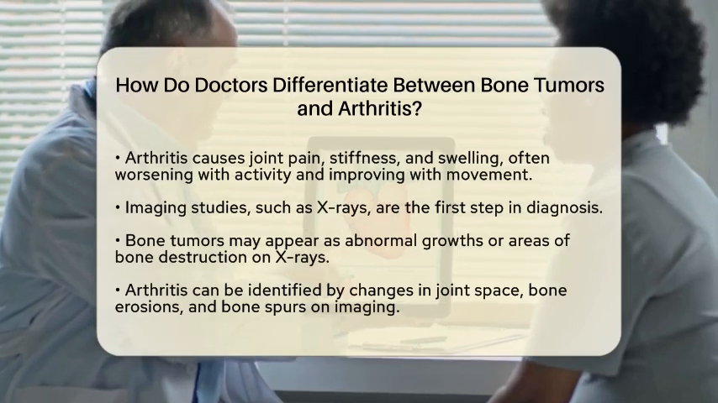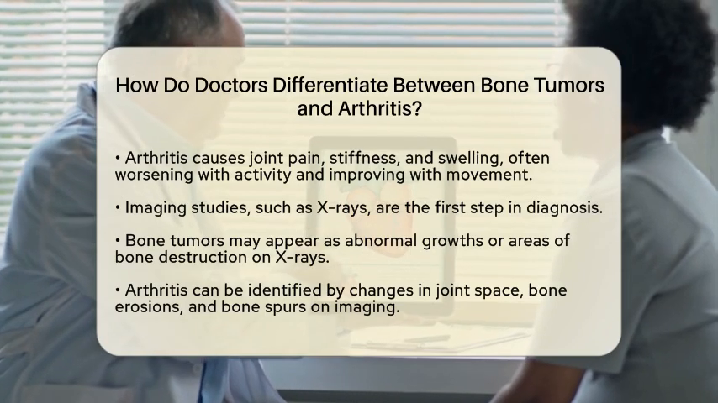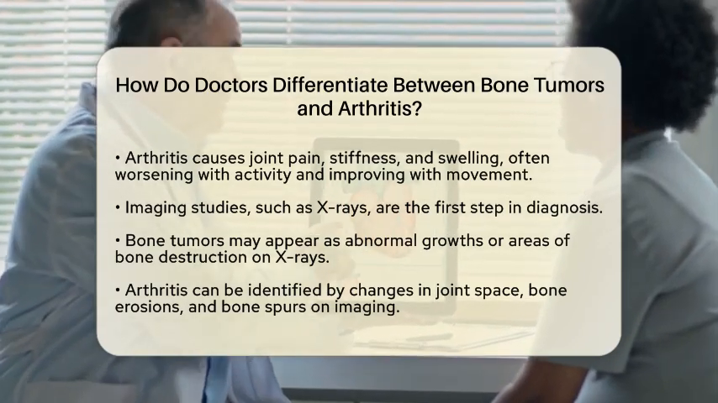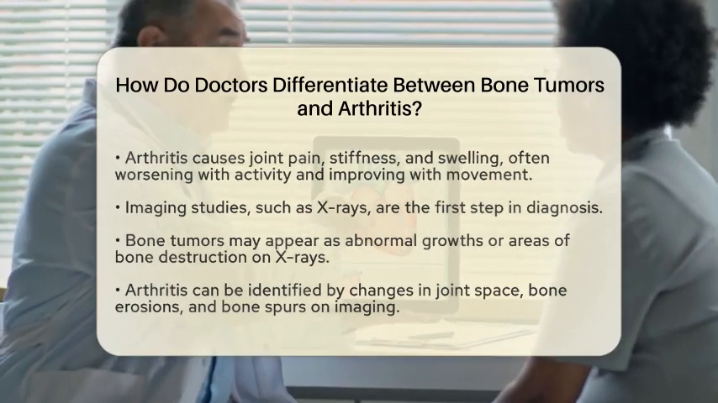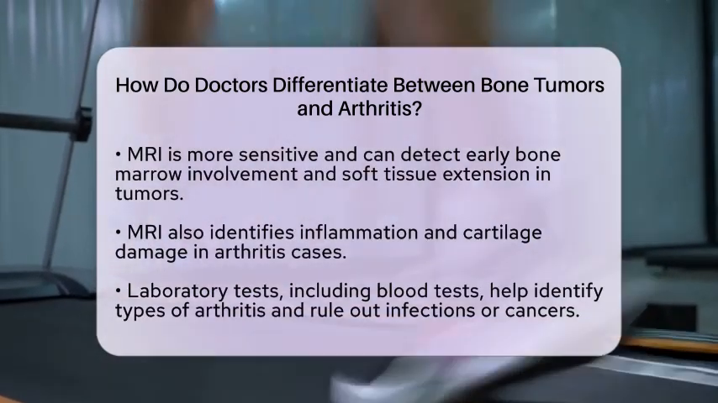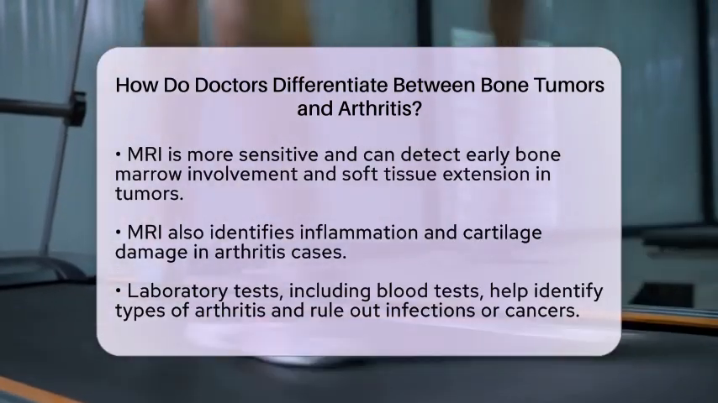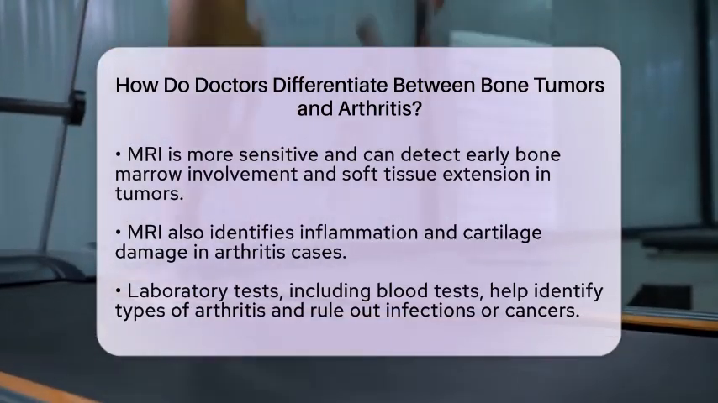bone spurs. Magnetic resonance imaging, or MRI, is more sensitive and can detect early involvement of the bone marrow in tumors and soft tissue extension. It also helps identify inflammation and cartilage damage in arthritis. If X-rays are inconclusive, MRI can be particularly useful for spotting subtle bone abnormalities or distinguishing infections from tumors.